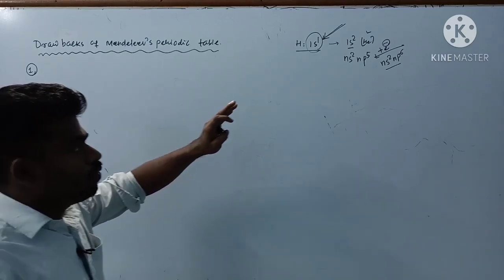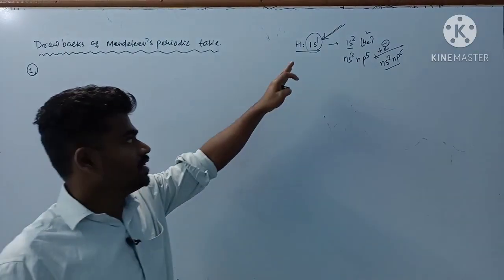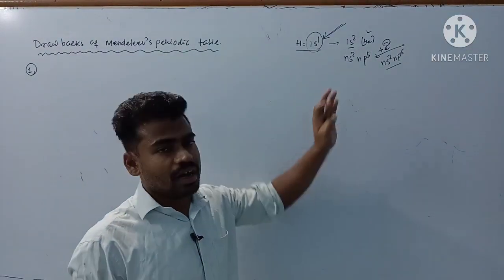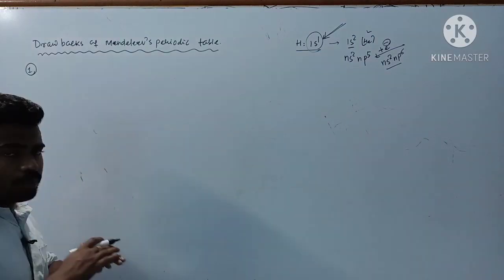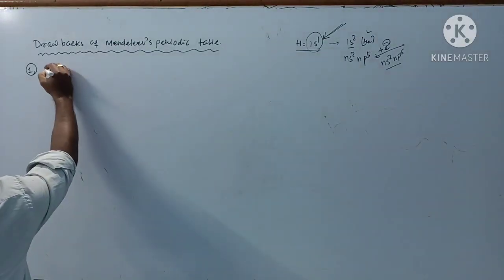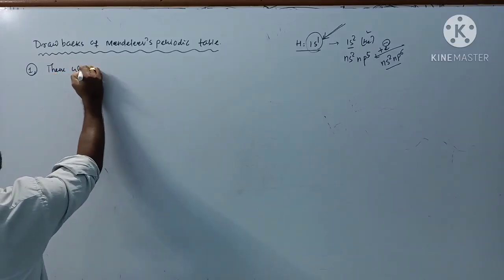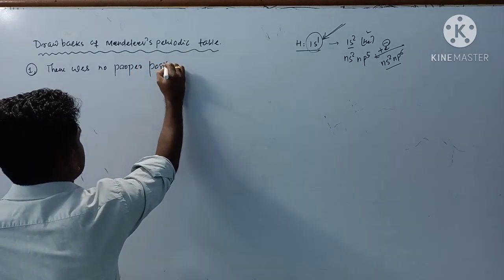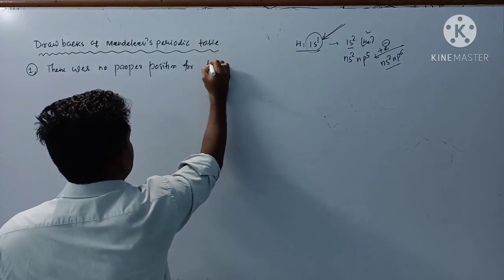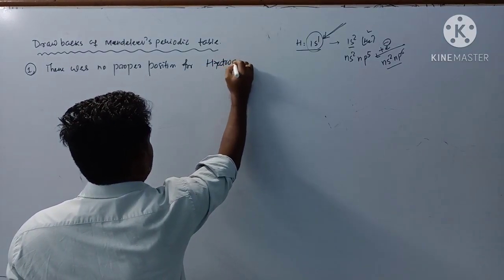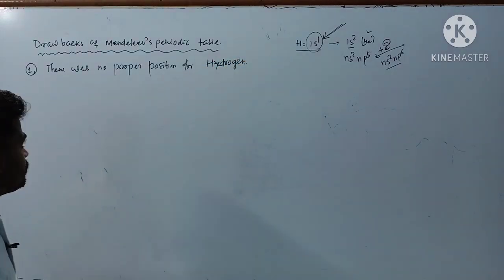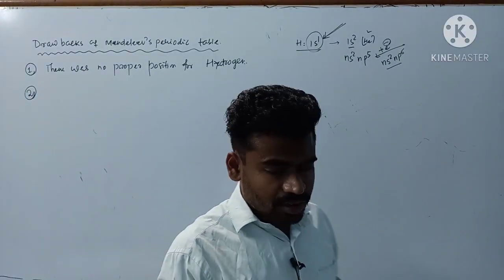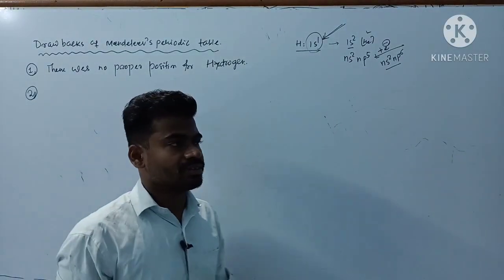But it has been placed with alkali metals, so due to the dual characteristics of hydrogen, it possesses the properties of group 1 alkali metals as well as halogens. But still there is no proper position for hydrogen. I can write over here, there was no proper position for hydrogen. That clear?